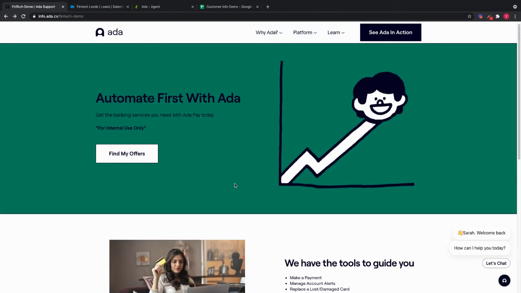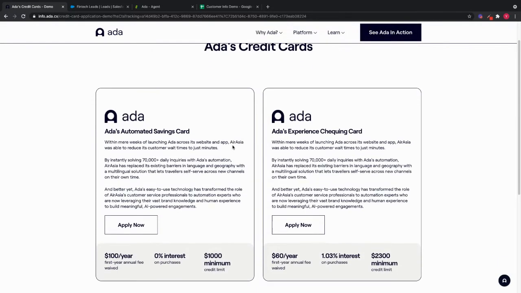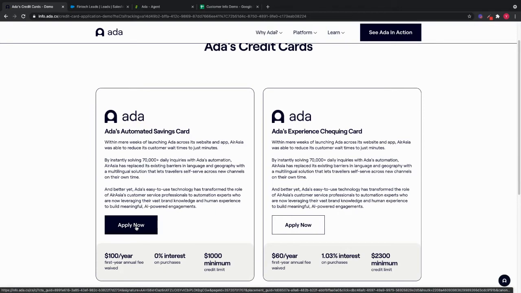To show you another example, if I click on Find My Offers and navigate to this page and hover my mouse over the Apply Now button, the bot will show me a different proactive message here, letting me know that if I add another card, I'll receive 50,000 Ada points. So proactive campaigns are a great way to increase engagement and drive specific actions on your website.